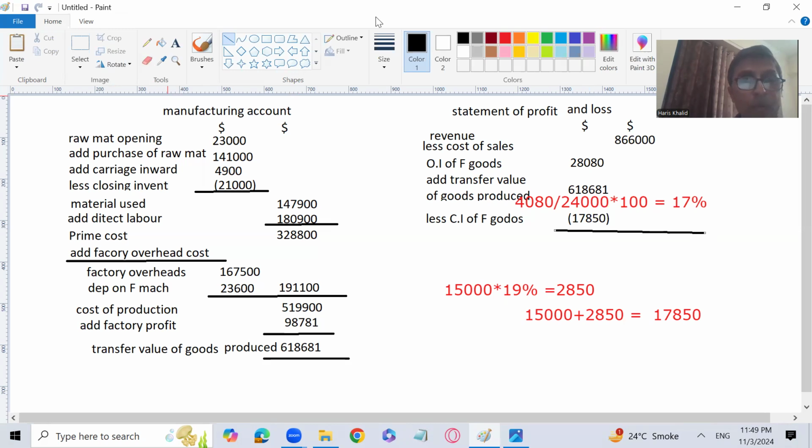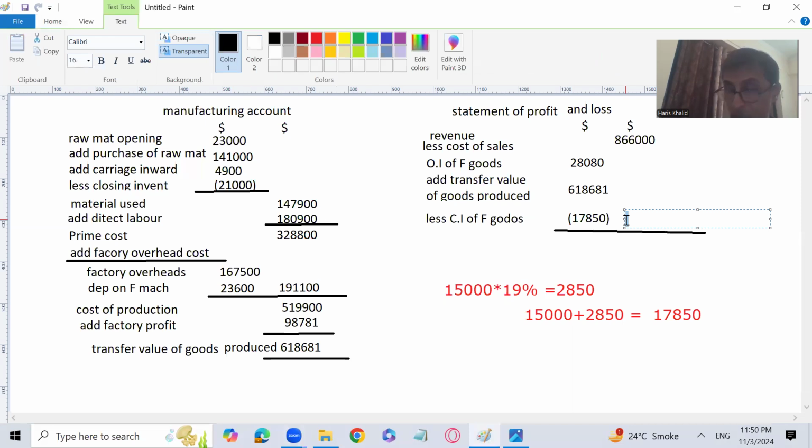Now let me calculate it. October, November 2024, paper 3-32, variant question number 1. 28080 plus 618,681 minus 17850.